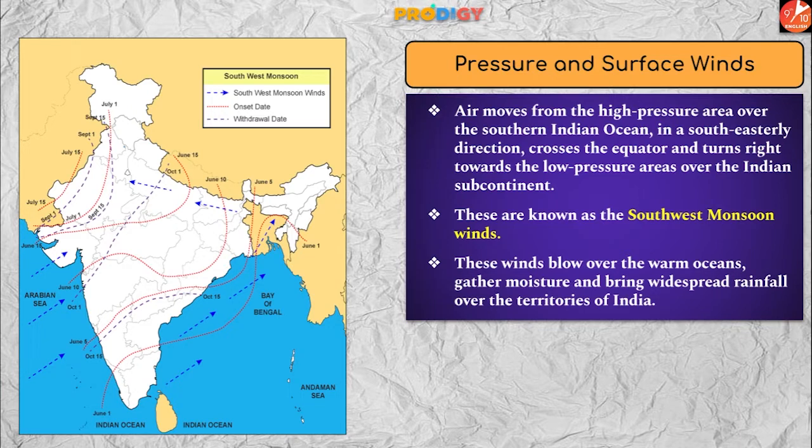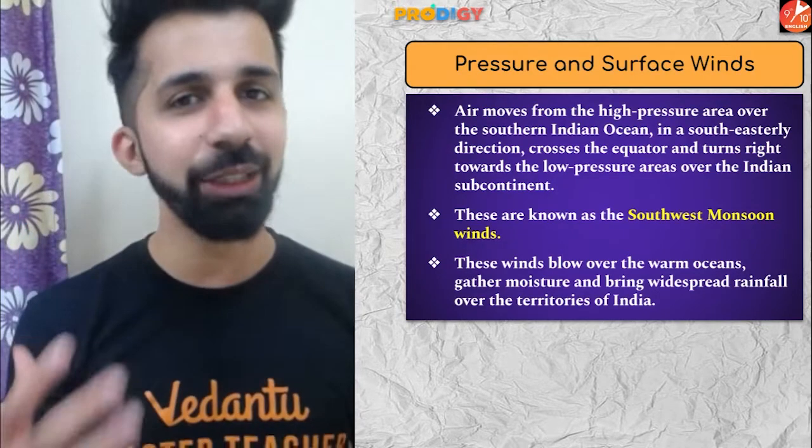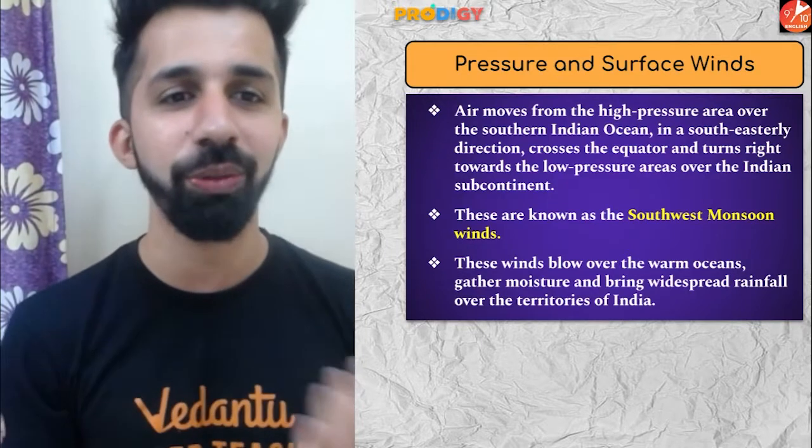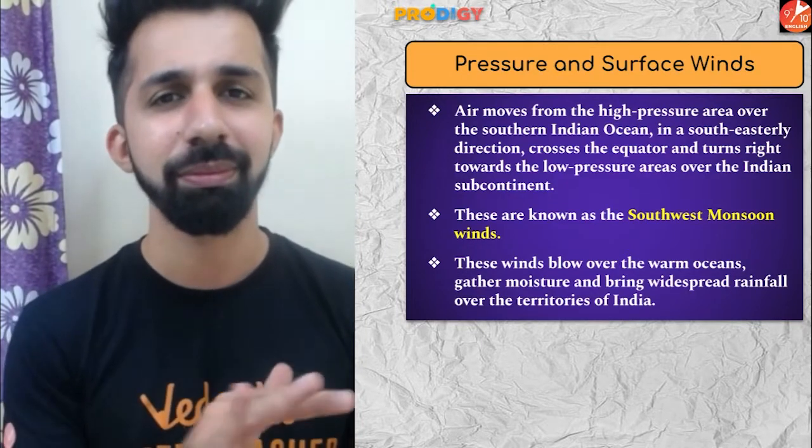As the land gets heated up, the air near the land also gets heated up, and this gives rise to the formation of low pressure. This low pressure area will always attract high pressure winds, and as these winds move from the Arabian Sea and Bay of Bengal, they carry a lot of moisture, and these moisture laden winds will be responsible for creating rainfall. That's it.